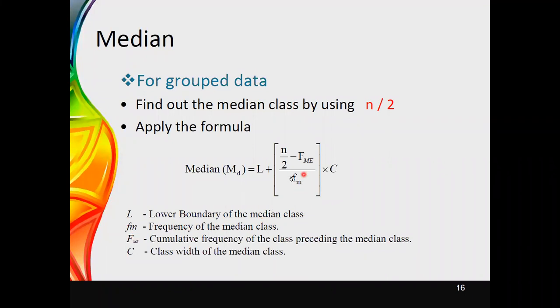Small fm is the frequency of the median class, and capital F is used to denote the cumulative frequency in general. Therefore, capital F subscript ME is the cumulative frequency of the class preceding the median class, and C stands for the class width of the median class.